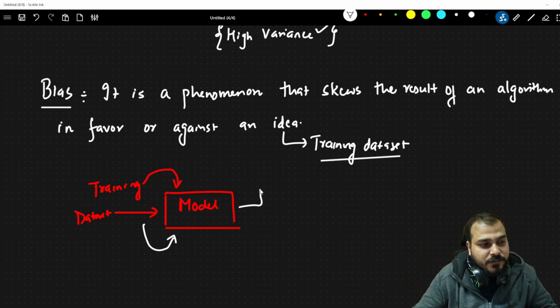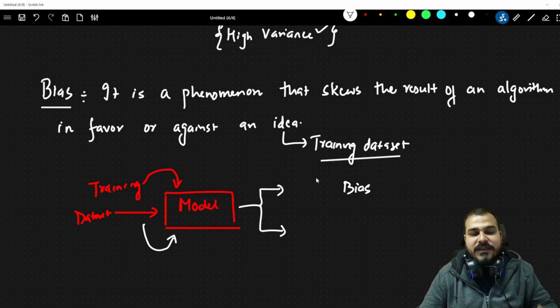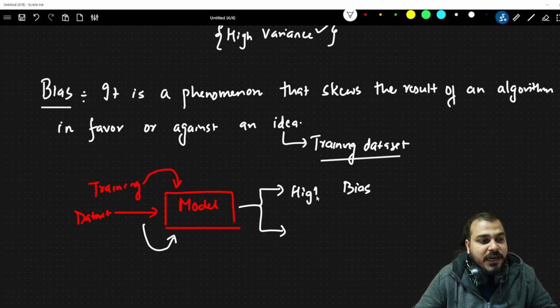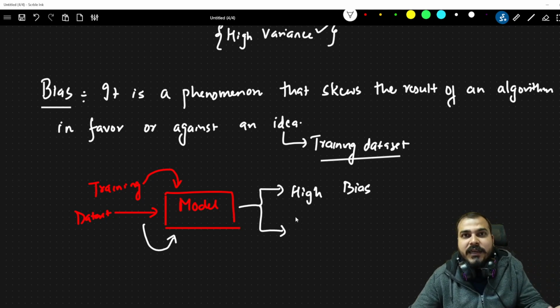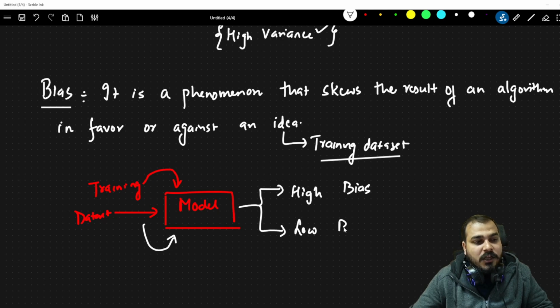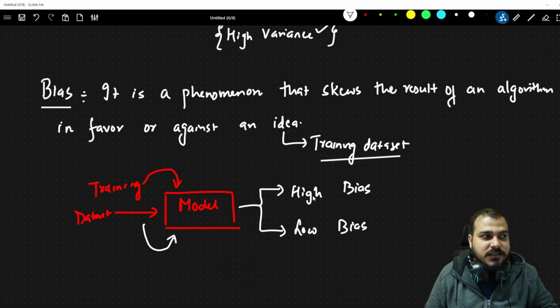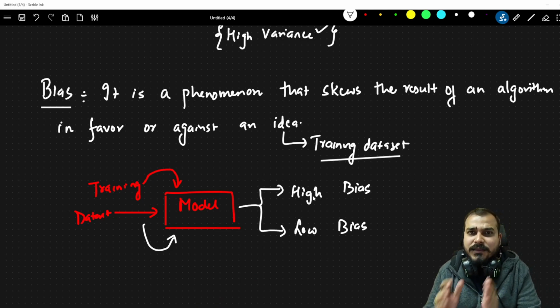We'll come up with two terms from here. There are two scenarios of bias. If it is in favor, that means it is performing well with respect to the training data set, I will say that it has high bias. If it is not able to perform well with the training data set, then I will say it has low bias. I hope everybody is able to understand this, because many people have this kind of confusion.